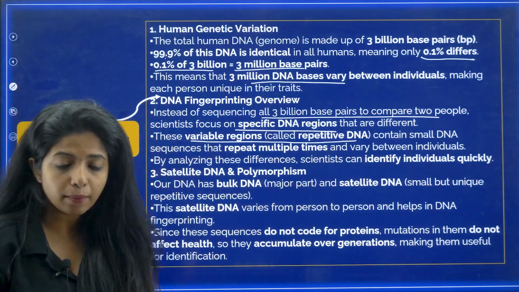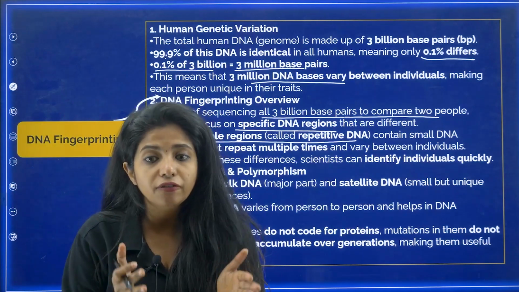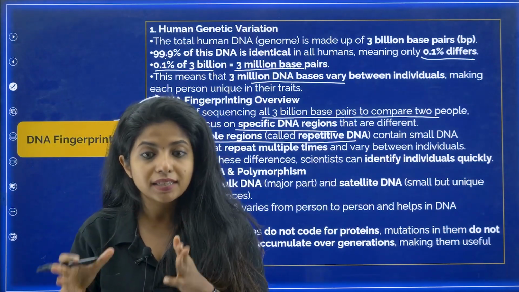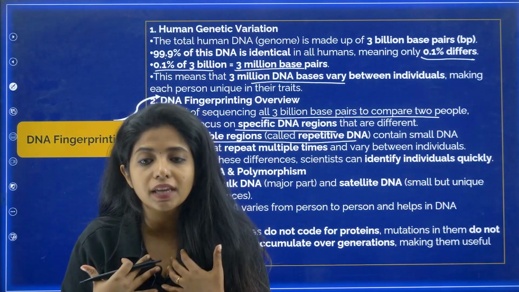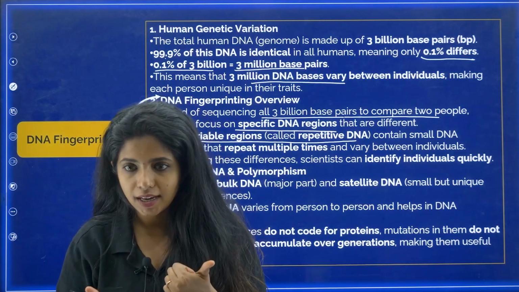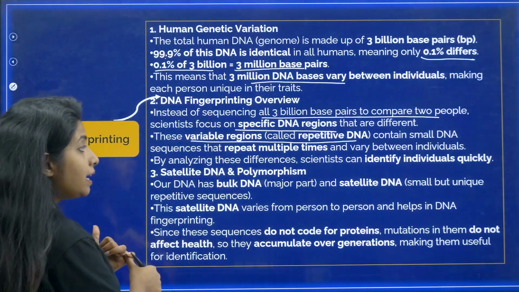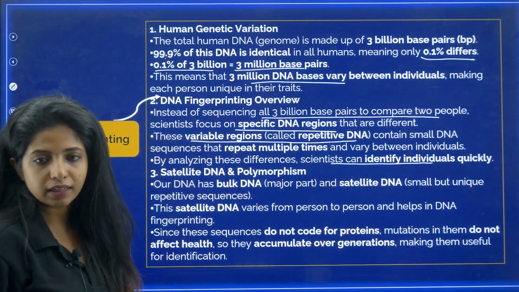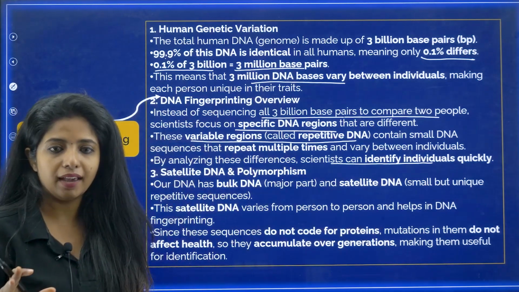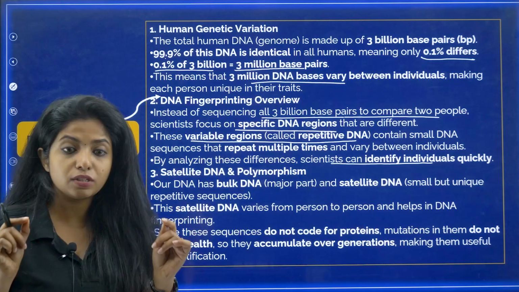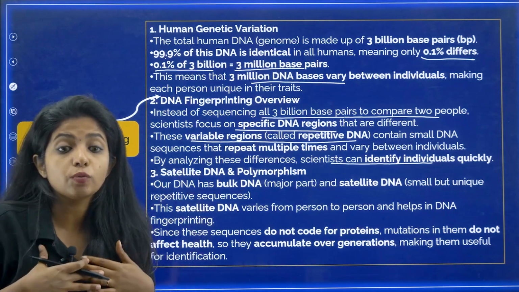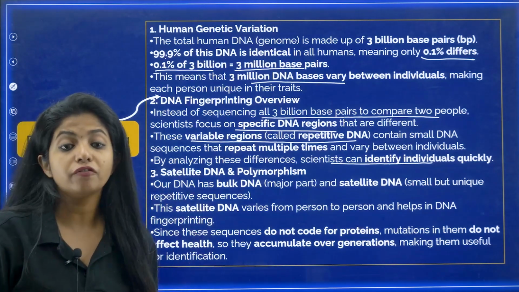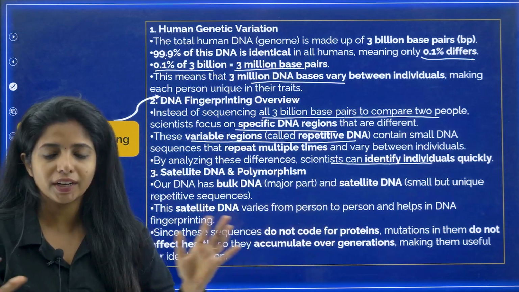So between you and me, we would have different repetitive DNA sequences, unique to us just like our fingerprints. By analyzing these differences, scientists can identify individuals quickly. So, my dear children, with the help of these repetitive sequences, which are unique to me and you, we can find out who is the culprit or who did what.